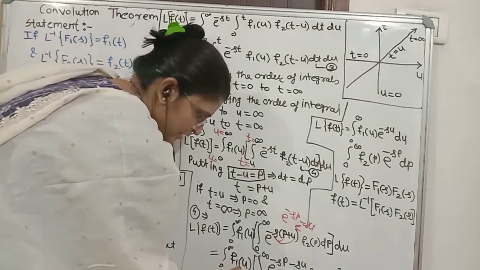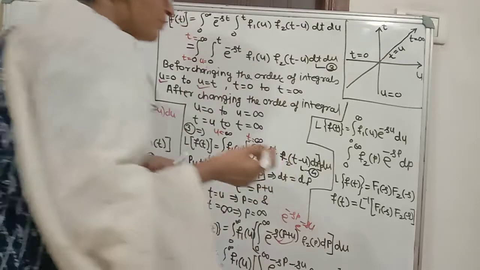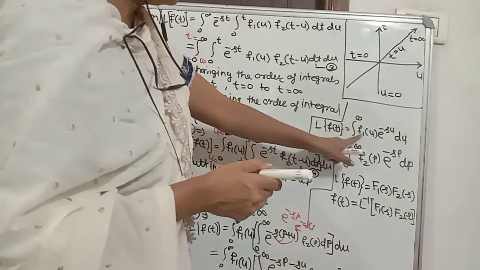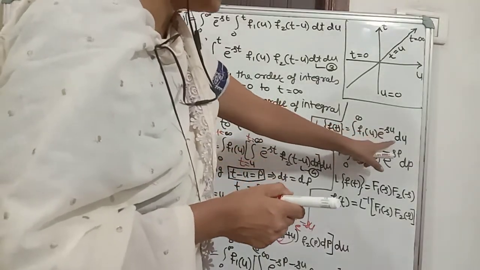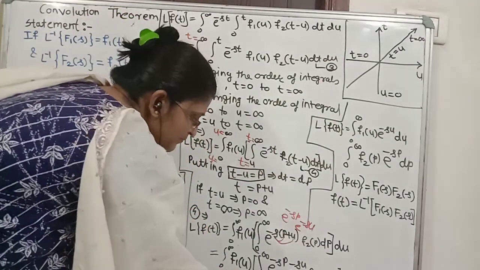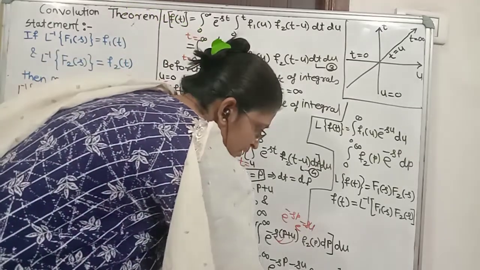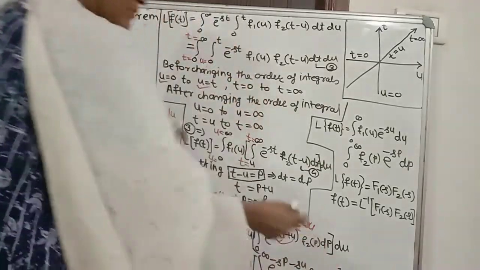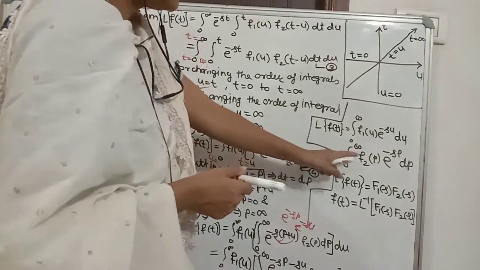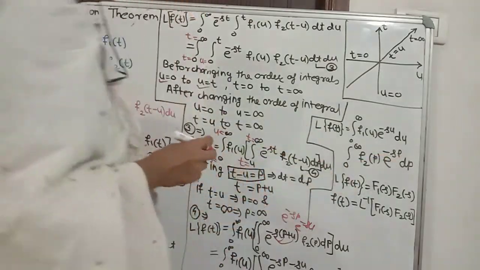So integration 0 to infinity f1 of u e raised to the power minus su du. Next, integration 0 to infinity e raised to the power minus sp f2 of p dp, so we write integration 0 to infinity f2 of p e raised to the power minus sp dp.